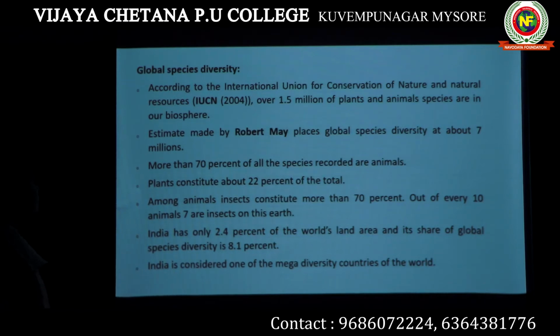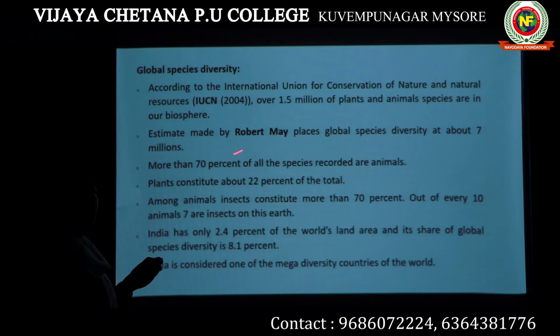Then, another person known as Robert May estimated the global species diversity as 7 million, which is far higher than the number given by IUCN.